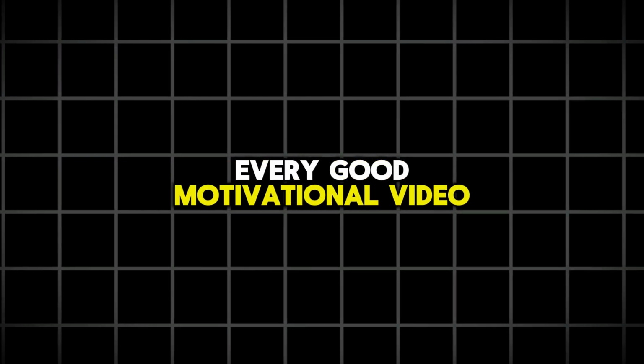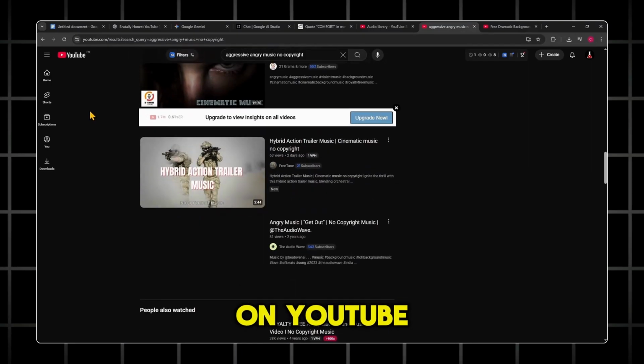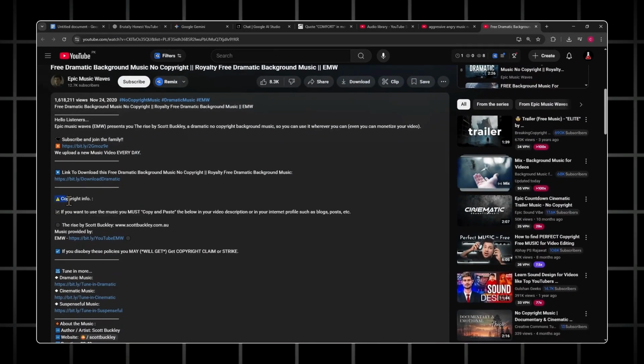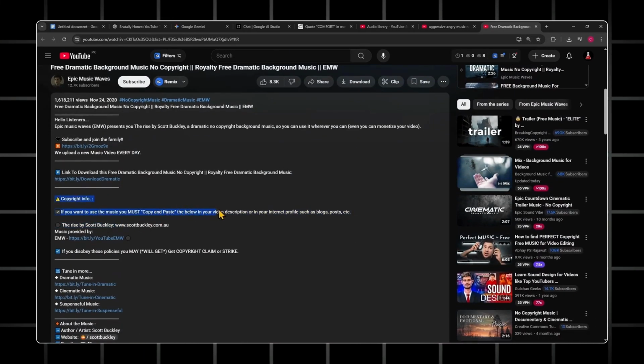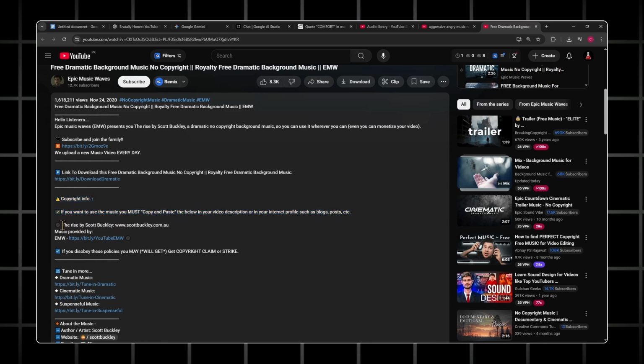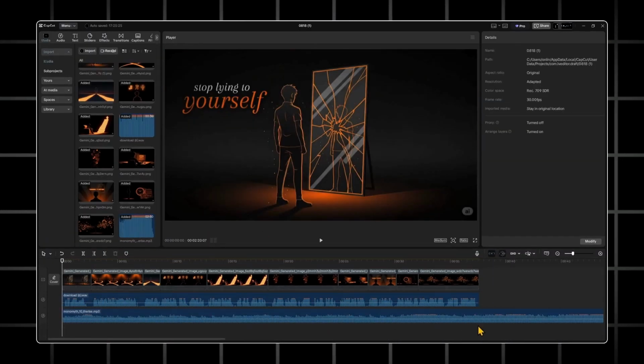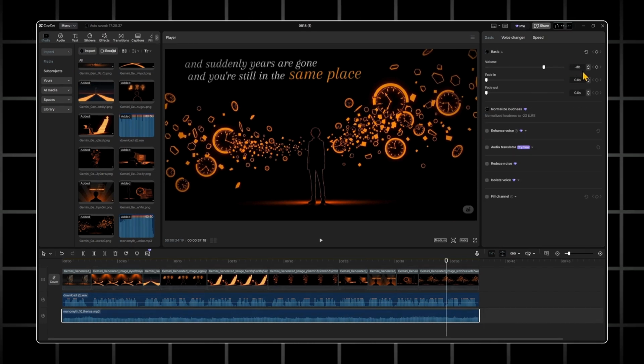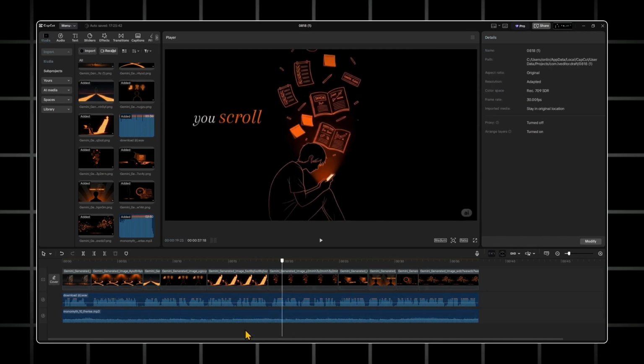Step 5. Background music. Every good motivational video needs powerful background music. Search for it directly on YouTube. When you find a track, check its description for copyright details. Some tracks may require credit in your video description, so don't skip this step. Add the music to CapCut. First, normalize the loudness. Then, lower the volume so the background music supports the voiceover without overpowering.